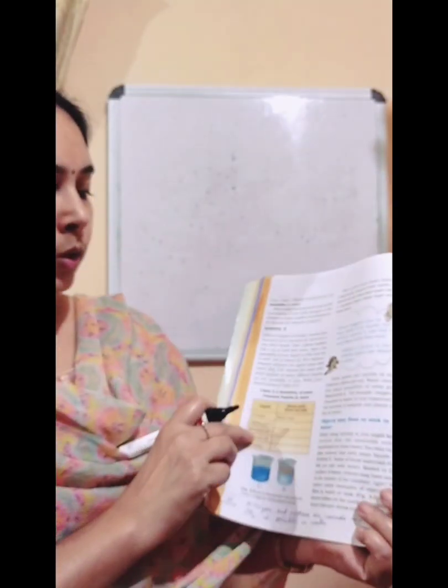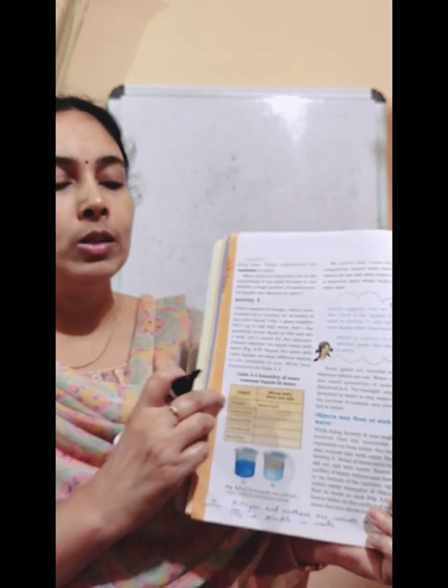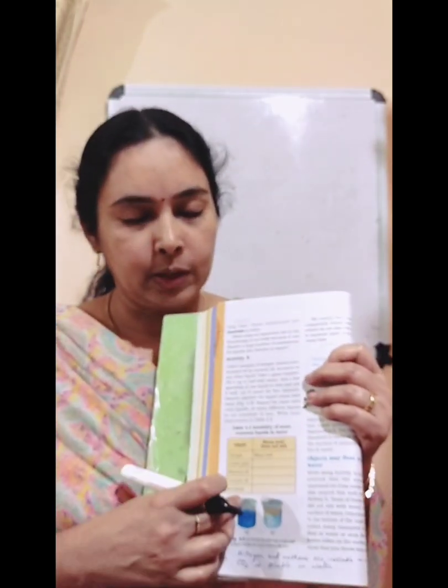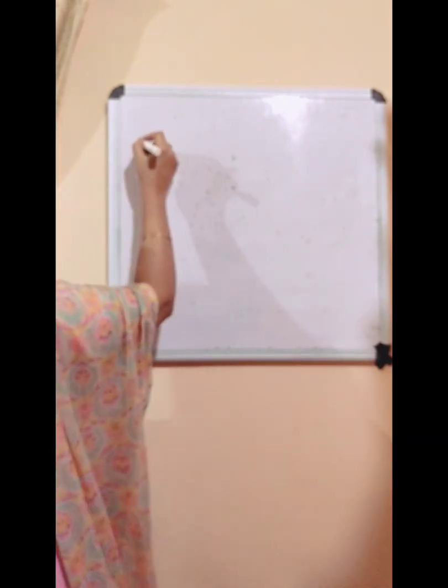So in your textbook there is one table, in page number 30, table 4.4. There you want to write the solubility of some common liquids in water. Names of some liquids are given. You want to write whether it mixes well in water or does not mix in water. And the first one is vinegar.